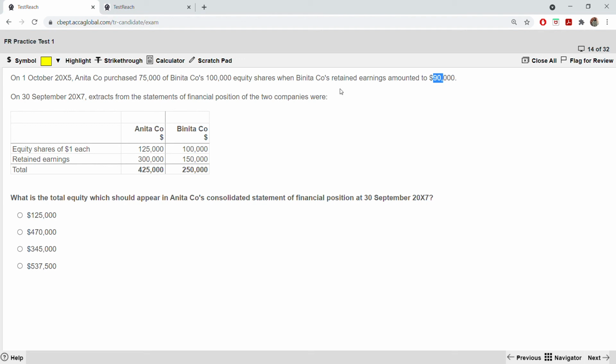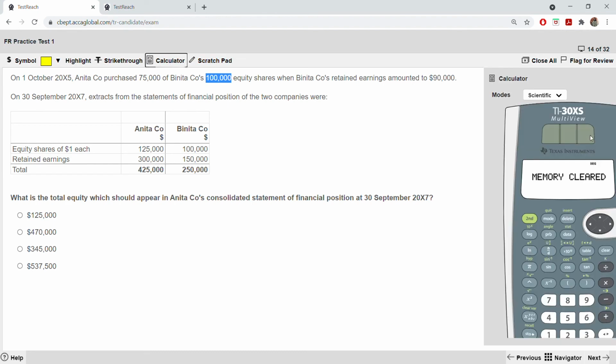How into 75%? We have not been given a percentage. When they don't give you a percentage, just see how many shares they have purchased. They purchased 75,000 of 100,000, so 75,000 divided by 100,000 is 75%. That means they have purchased 75% equity shares. So that's why you have to take 75%.